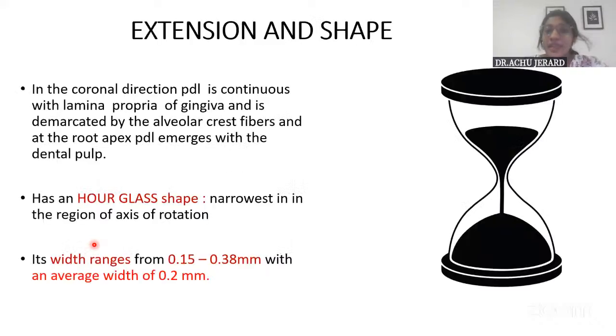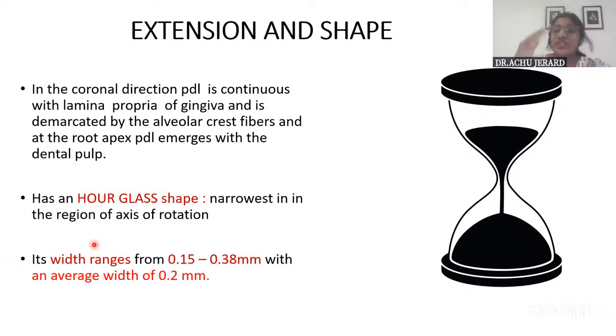And then the extension and shape. What is the extension? PDL continues in the coronal portion with the lamina propria of the gingiva. Lamina propria means the connective tissue of the gingiva, which is demarcated by the alveolar crest fibers. And in the apical portion of the root, it is continuous with the dental pulp.